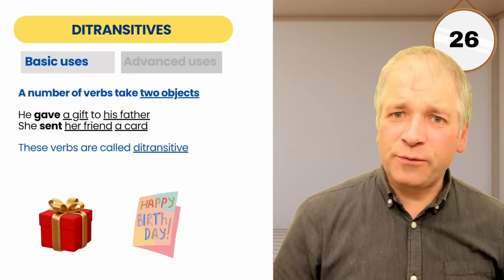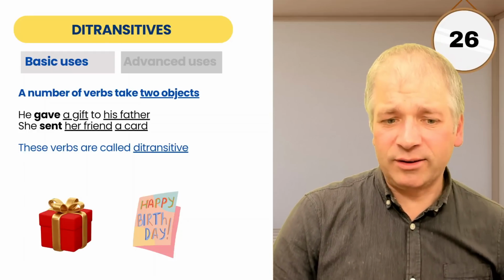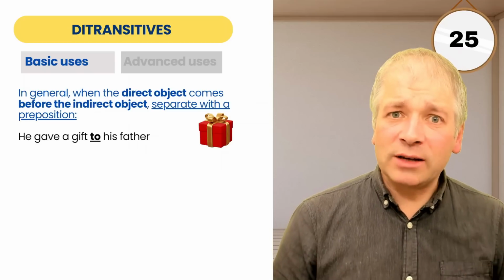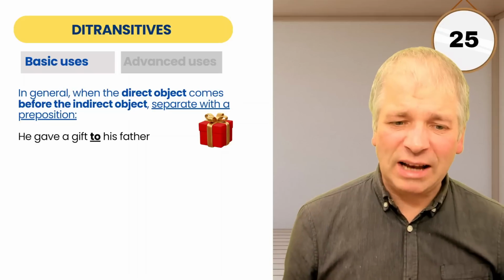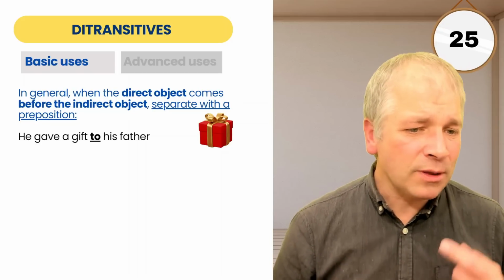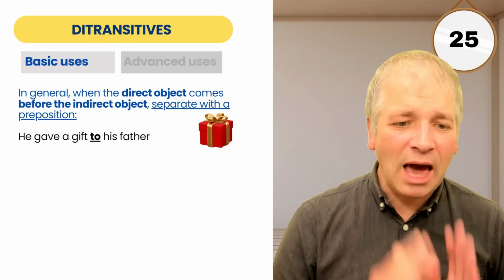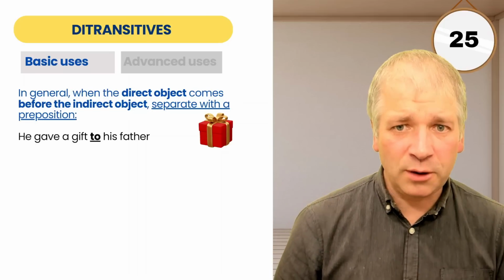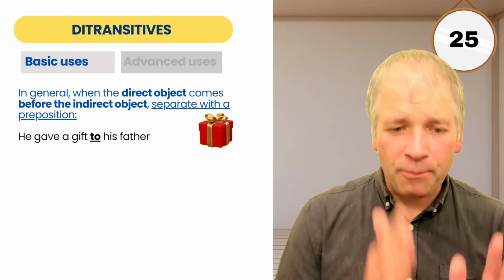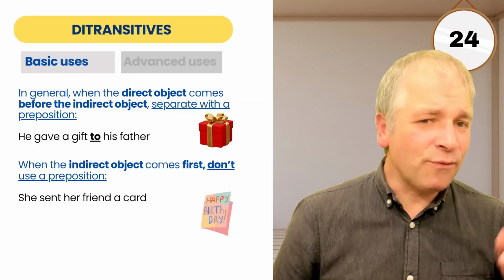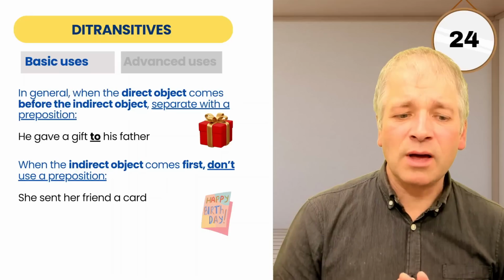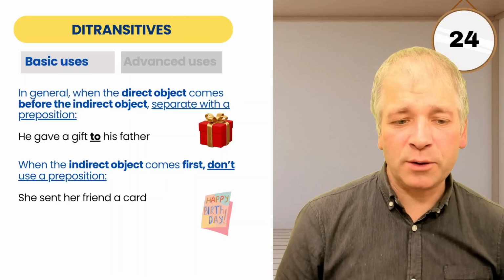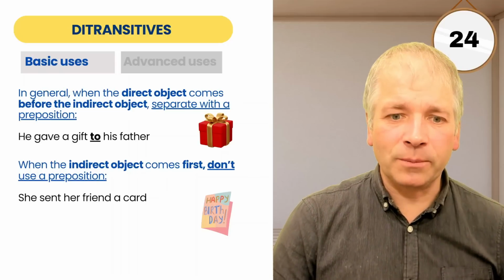And these types of verbs are called ditransitive. In general, when the direct object comes before the indirect object, we separate with a preposition. So you would have noticed he gave a gift to his father. So here, direct object first, indirect object after, a preposition in between. When we reverse the order, you probably noticed that we didn't have a preposition. So when the indirect object comes first, don't use a preposition.